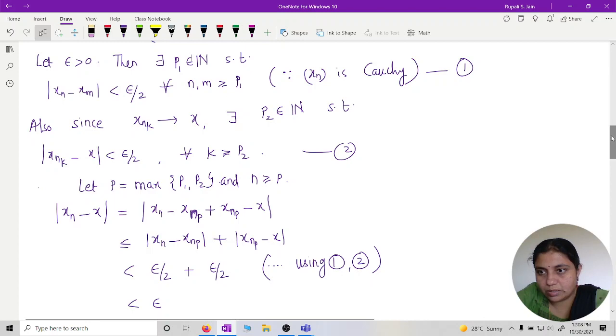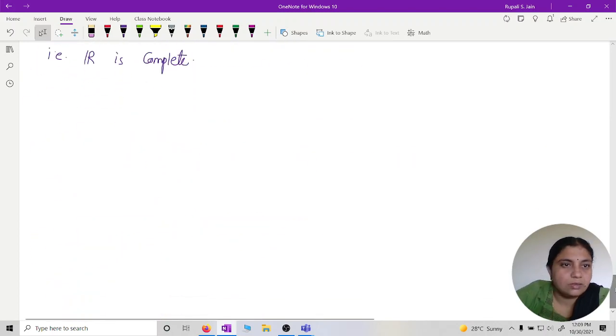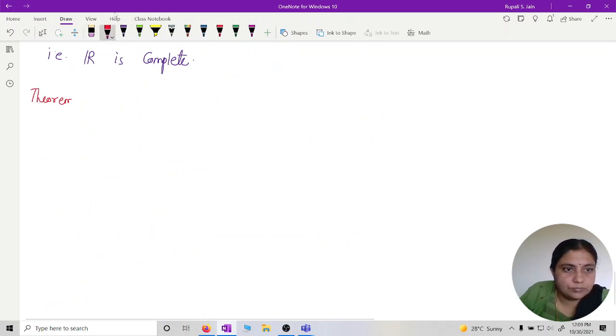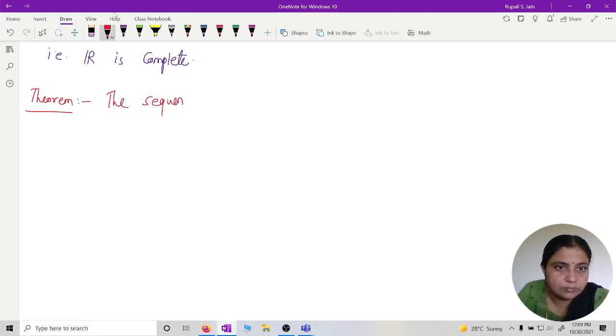Now we will write the statement of the theorem. Again, one theorem we can construct. Theorem: the sequence xn in R is convergent if and only if it is Cauchy.